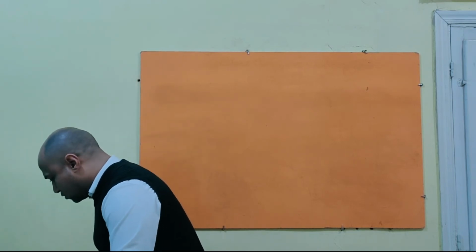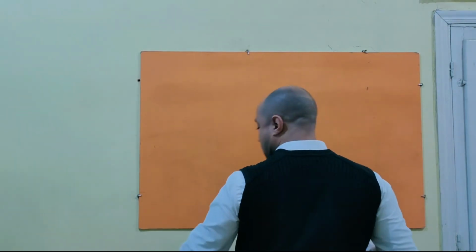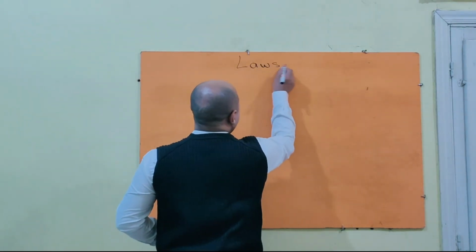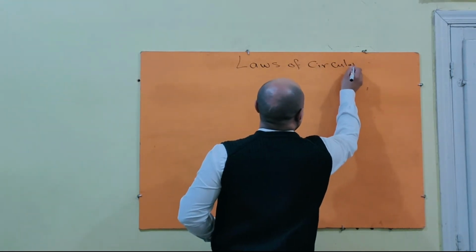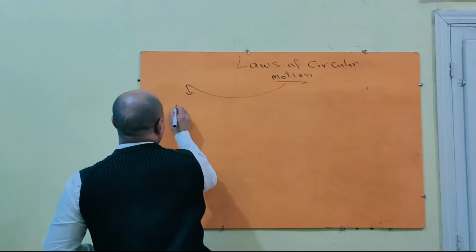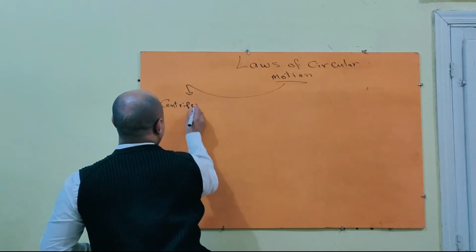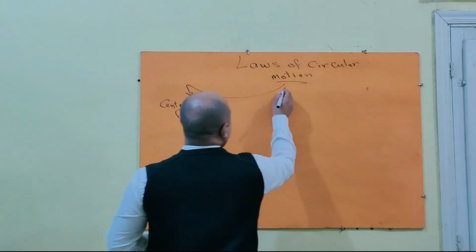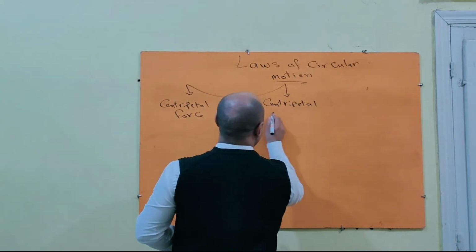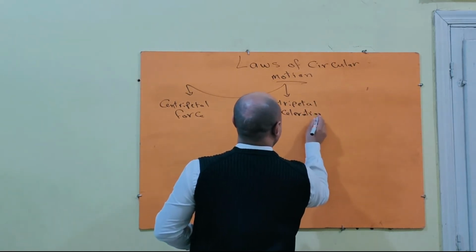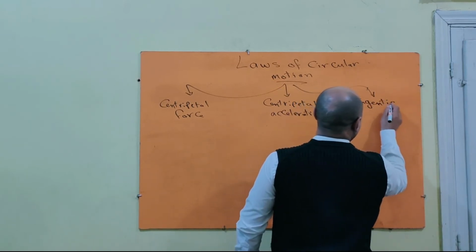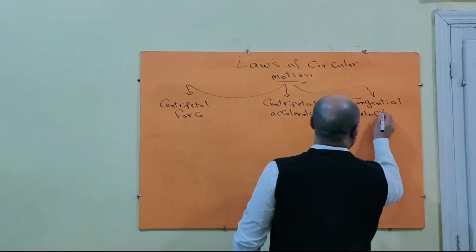Okay, now we are going to talk about the laws of circular motion: centripetal force, centripetal acceleration, and tangential velocity. Okay.